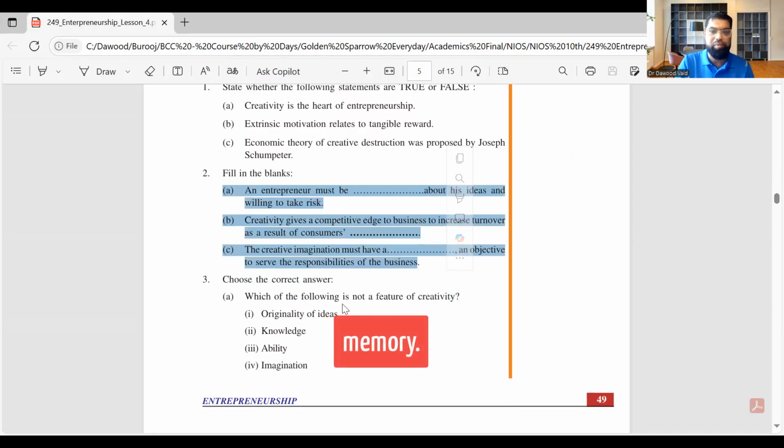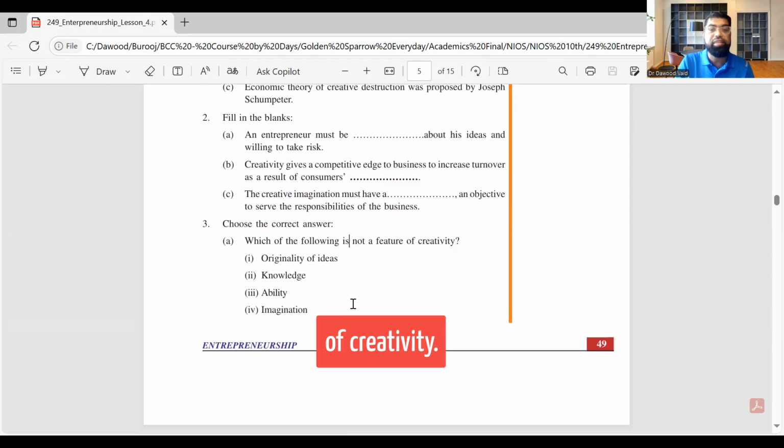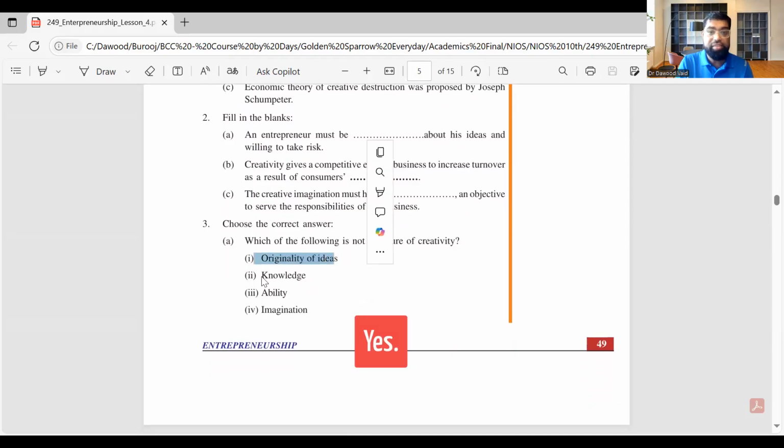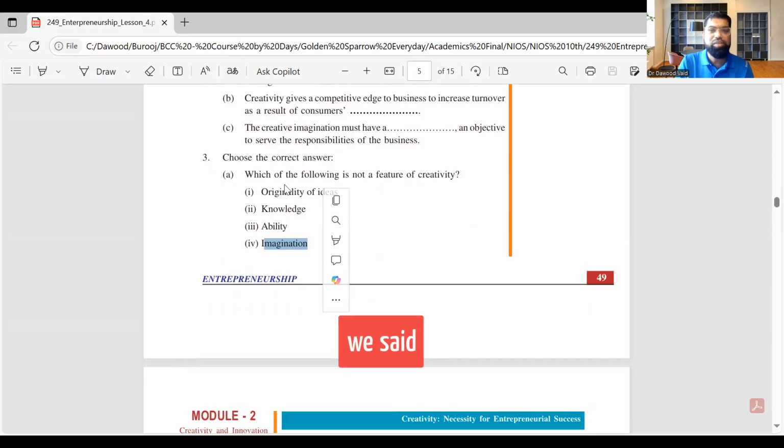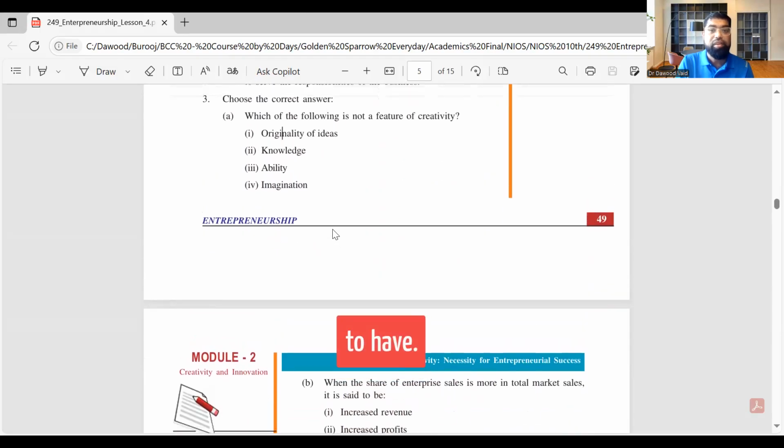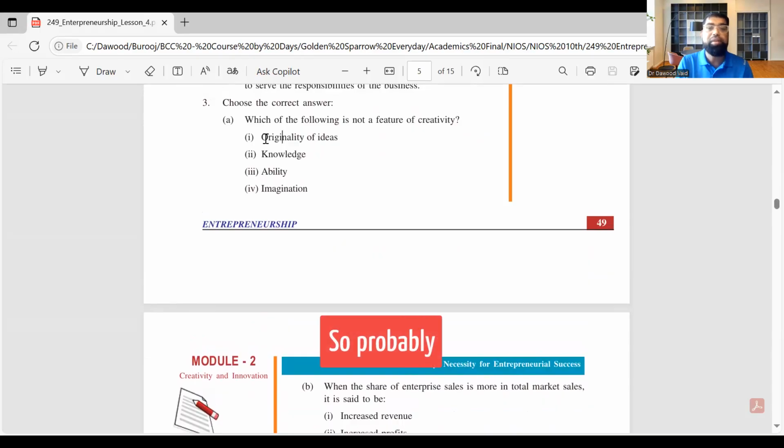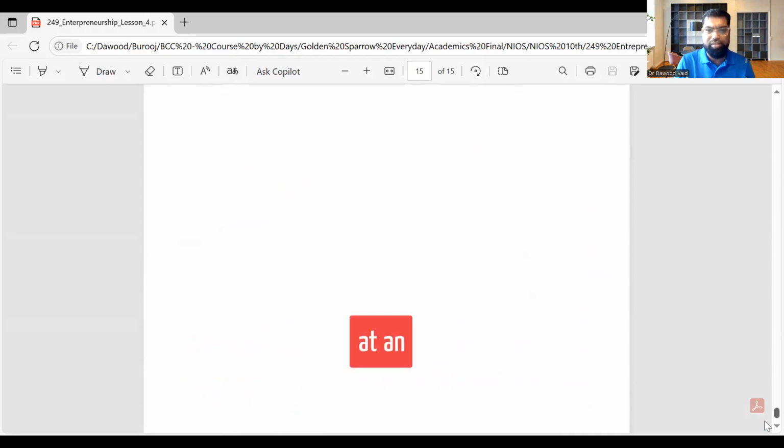I'm reading it out of memory. All right. Which is not a feature of creativity. Original ideas, yes. Knowledge, yes. Ability, yes. Imagination, yes. Why? Which one? But because we said, we need your original ideas. We need to have, which is not a feature. So probably right now I will look at all of it as yes, and probably I'll go down immediately and say which one is it that we are not looking at as answer.